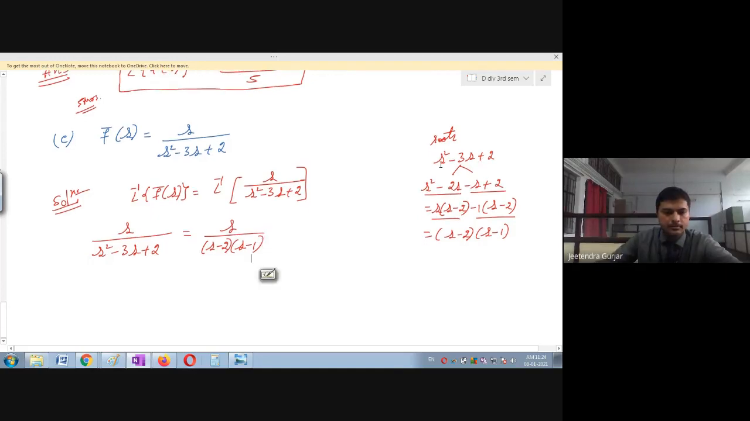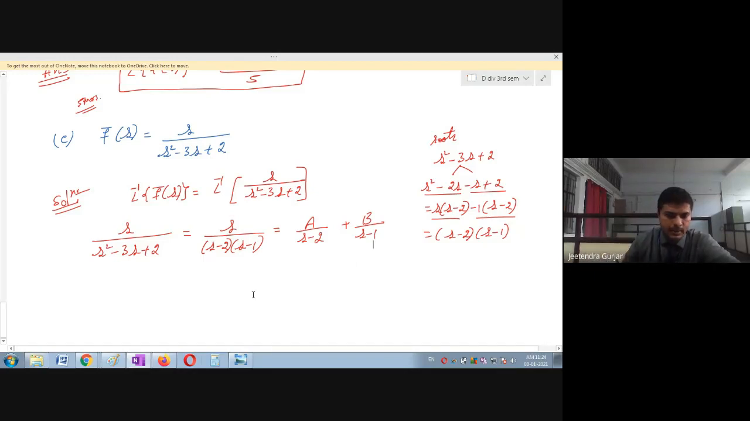Okay, so now we can split this, right? So this is equal to a upon s minus 2, plus b upon s minus 1. Is it clear? So like this, you have to use all the basic tricks you have already studied in the diploma. So I think many students have studied partial fractions in your diploma.